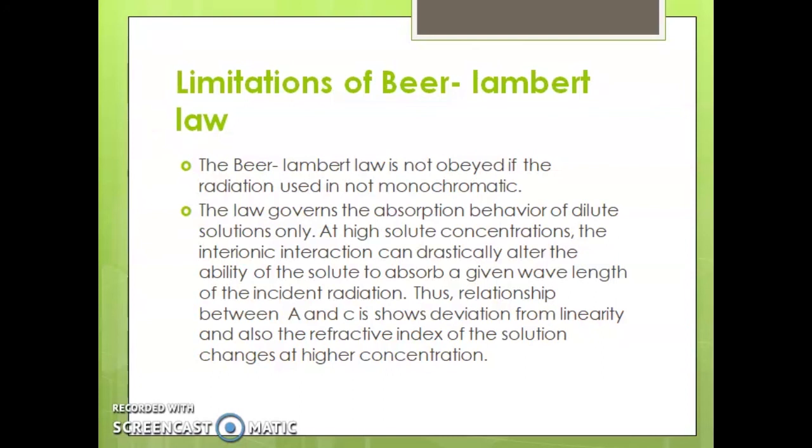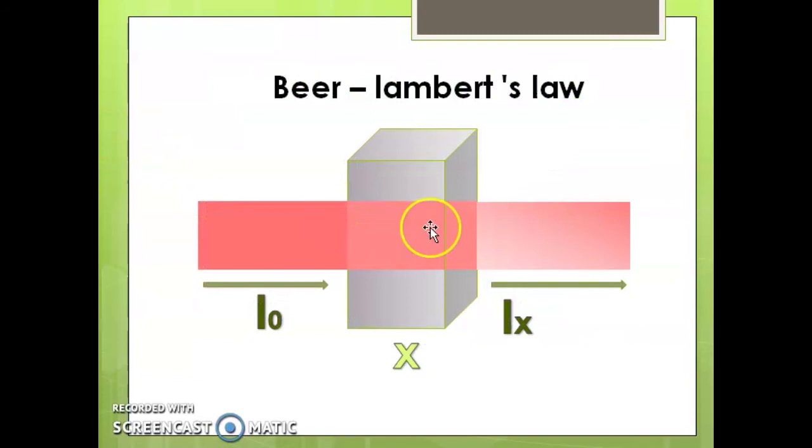Suppose it is incident radiation, the interionic interaction among the solute and solvents, that is solute-solvent interaction, can drastically alter the ability of the solute to absorb this I0, that is, to absorb this particular incident radiation of particular wavelength.